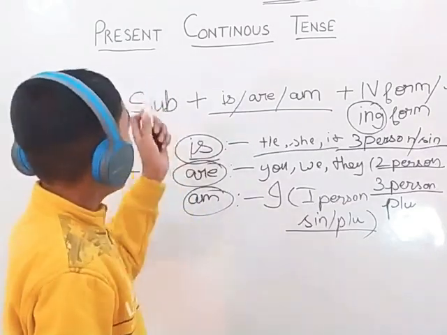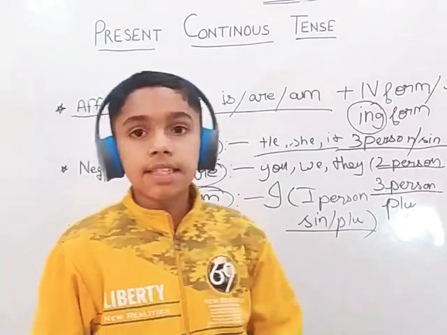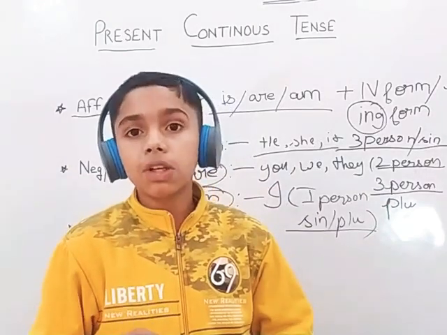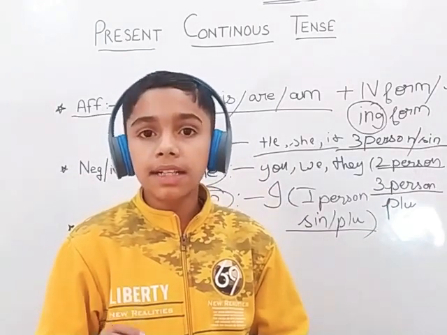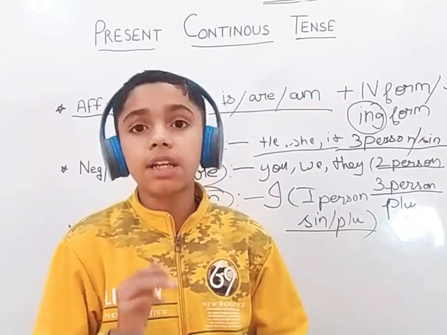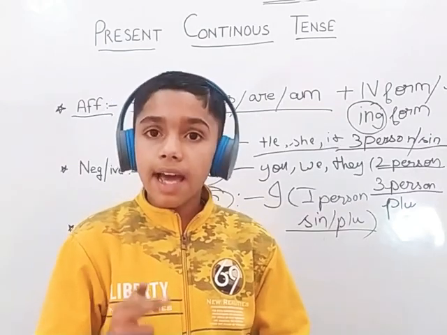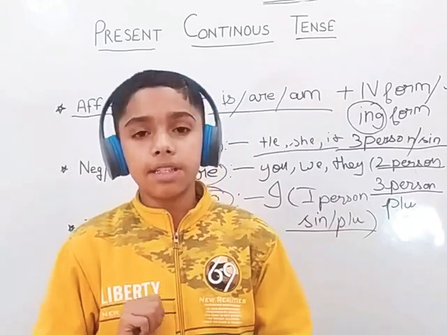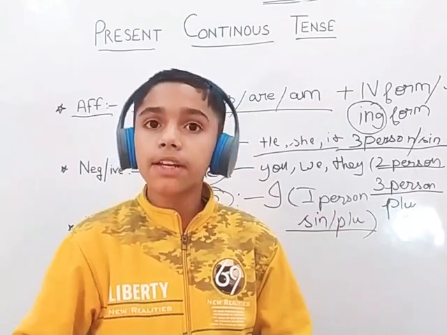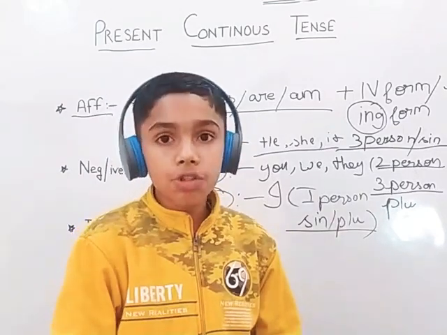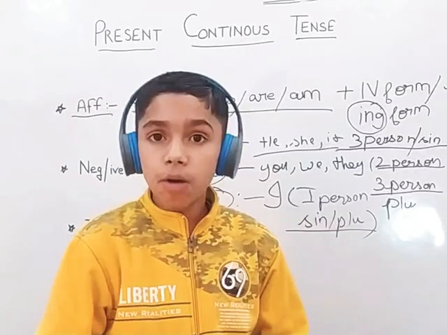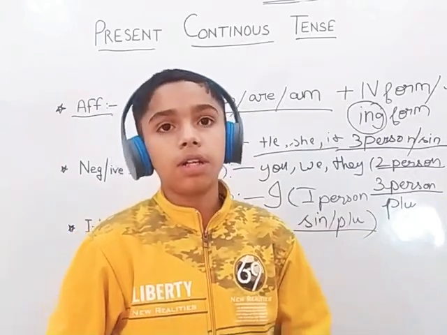And this present continuous tense is very easy, because in maximum English sentences we use words which have ing at the end, because the work is going on. It has not stopped and is going on.